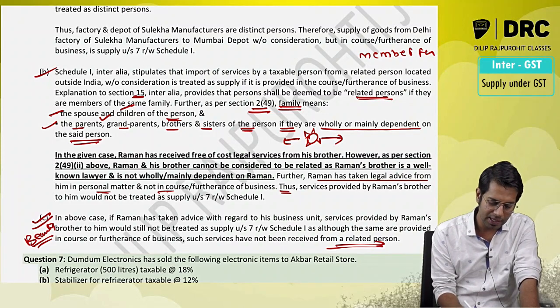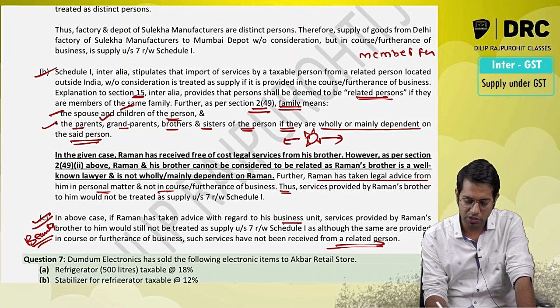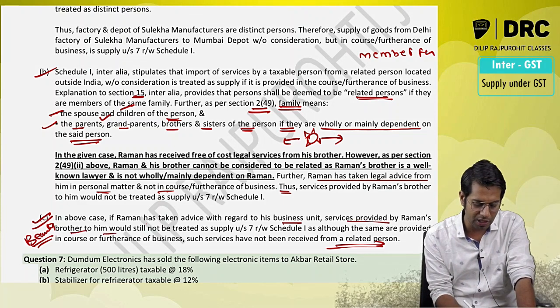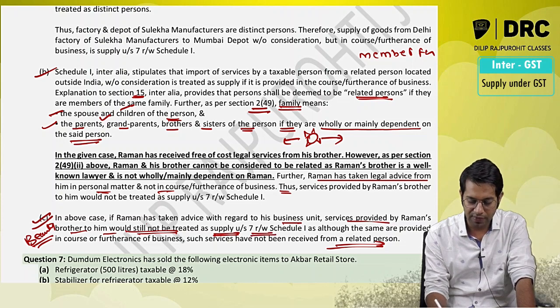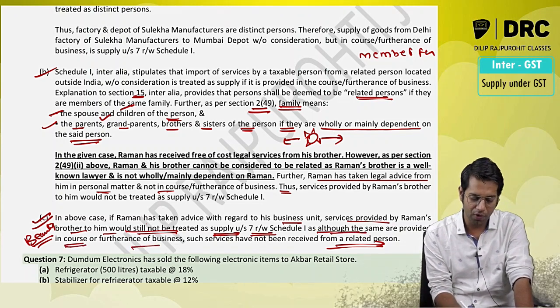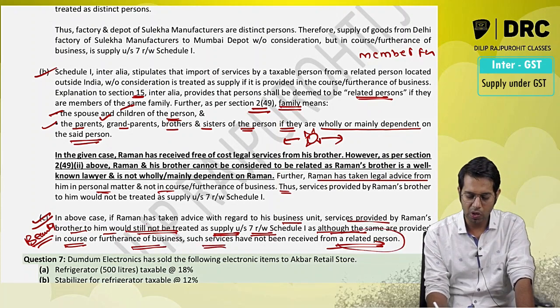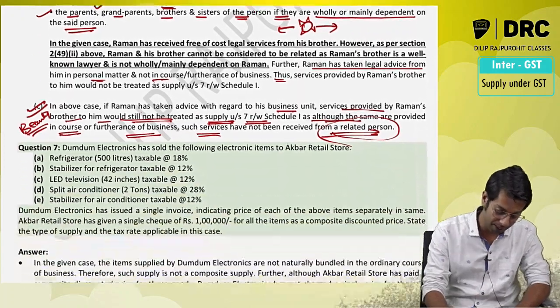In the given case, if Raman has taken the advice with regard to his business unit, services provided by Raman's brother to him would still not be treated as supply under section 7, although the same is provided for his business purpose, since he is not a related person. Since his brother is not a related person, it will not be treated as supply.